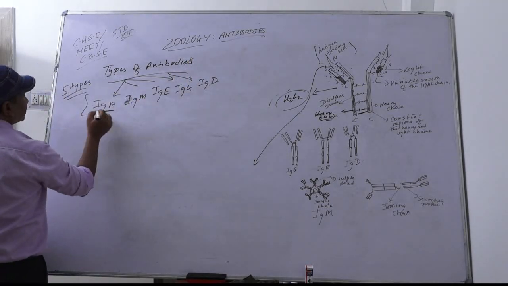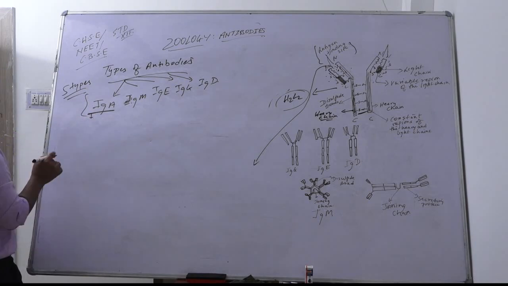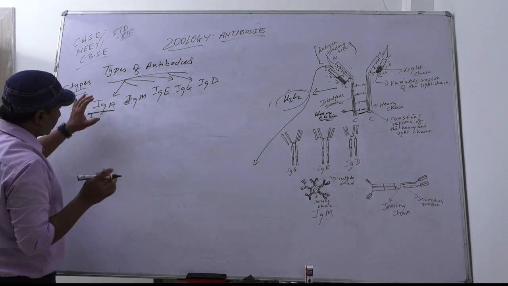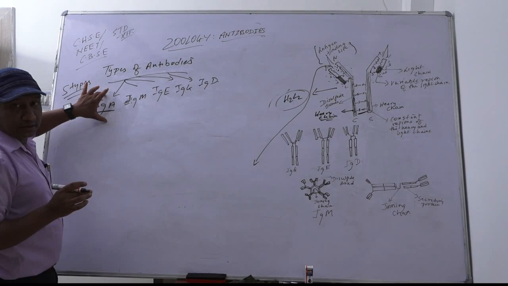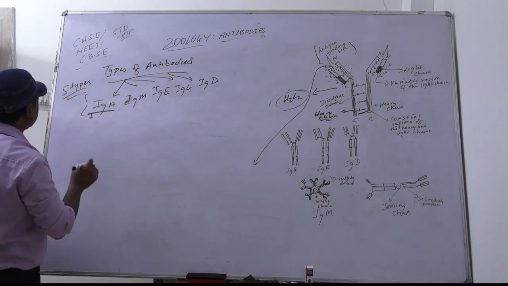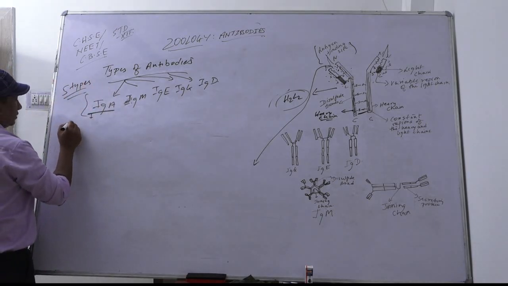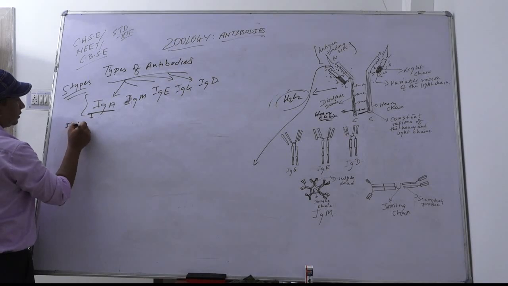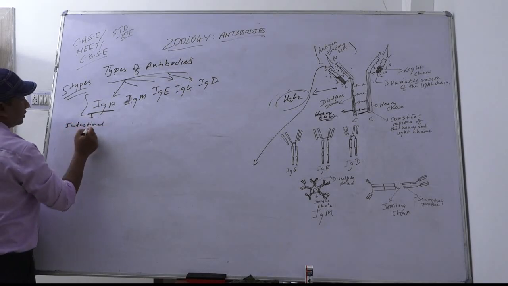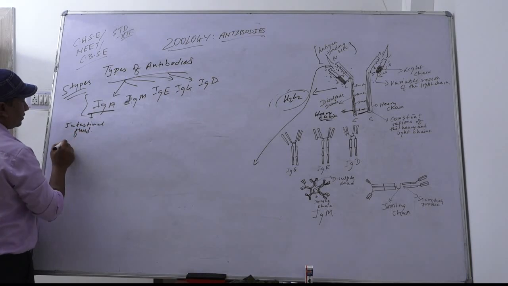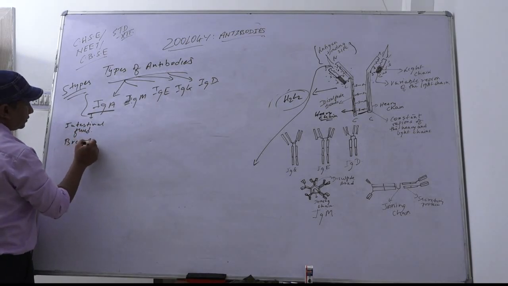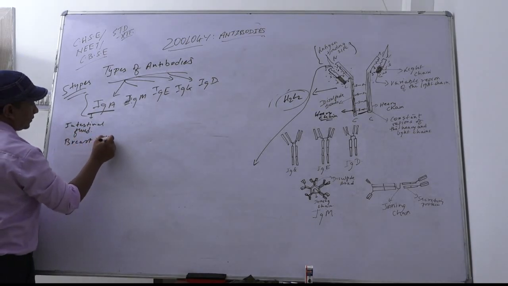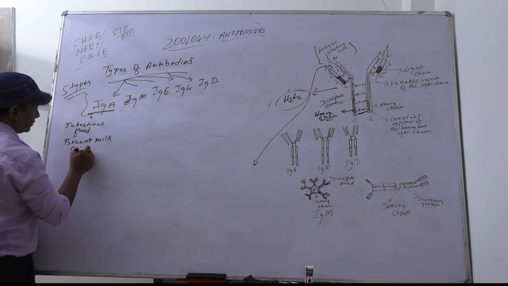Immunoglobulin A is mainly found in which particular area? It is mostly found in intestinal fluid, breast milk and saliva.